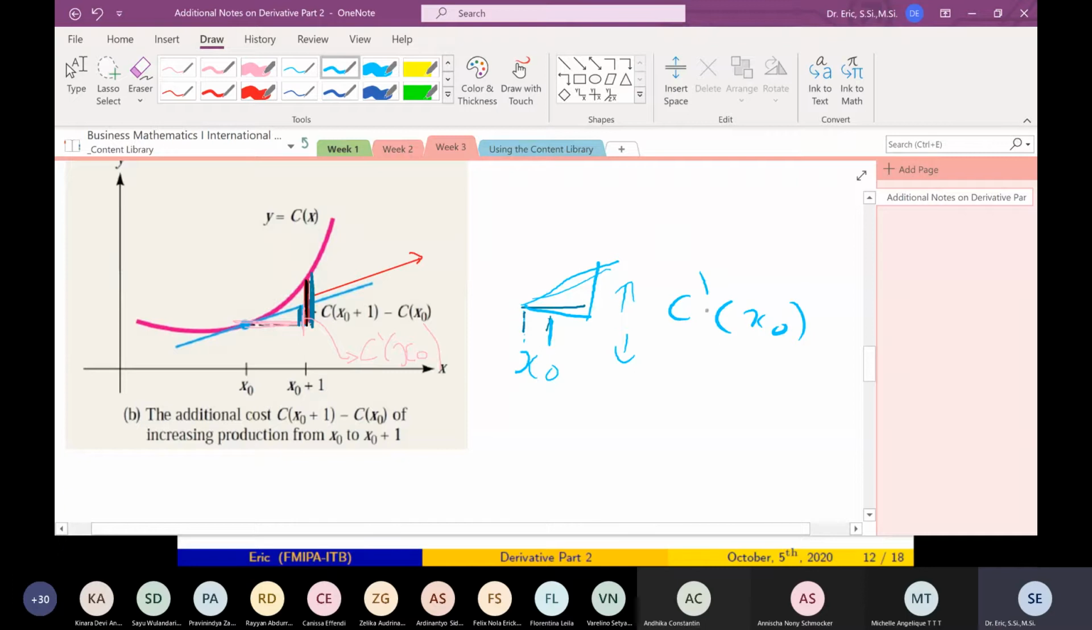If the slope is 2, what does it mean? If you go 1, it will go up by 2. What does minus 2 mean? If you go 1, you will go down by 2. Okay? What about in general?